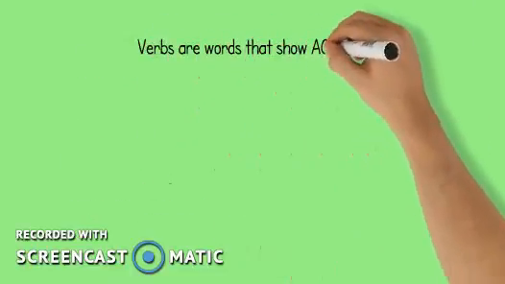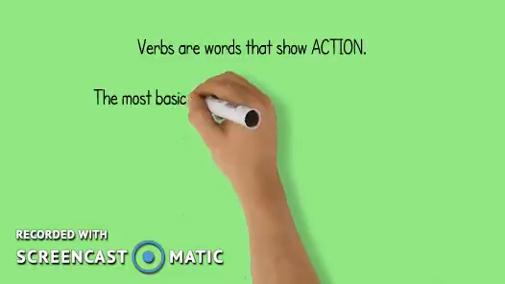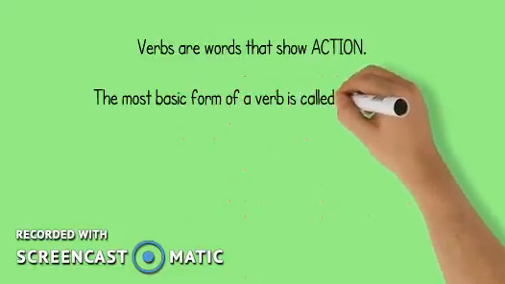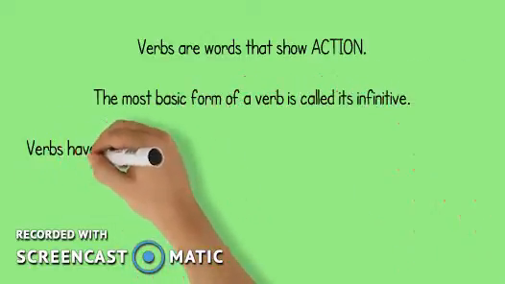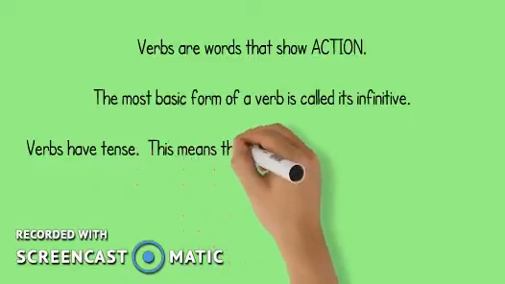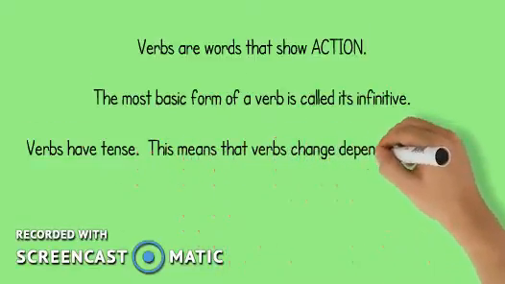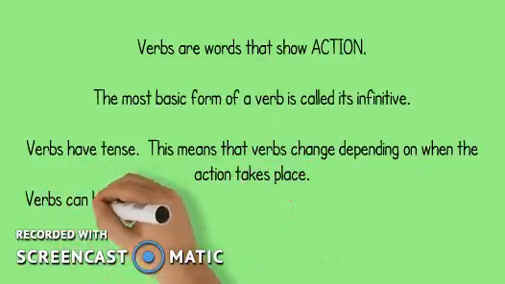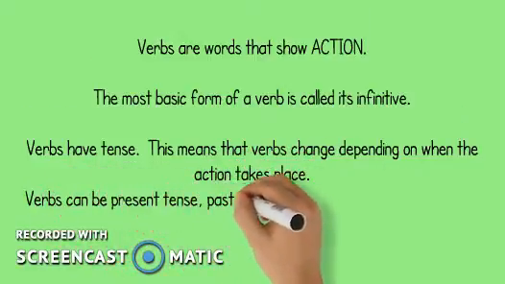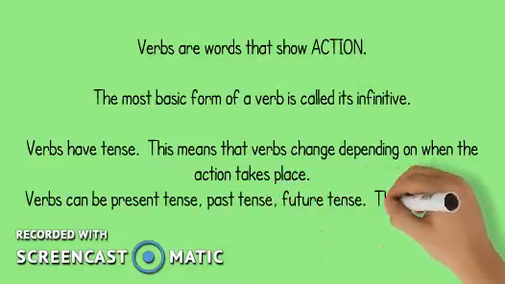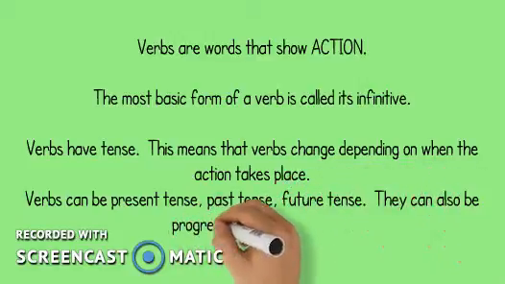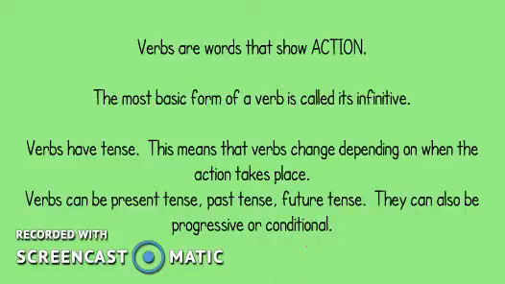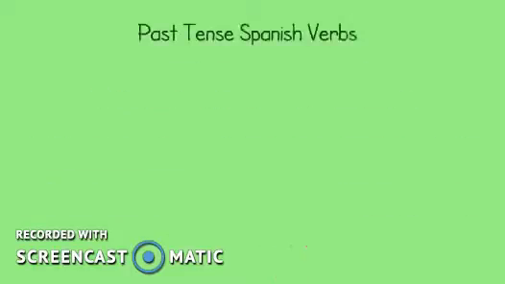Verbs are words that show action. The most basic form of a verb is called its infinitive. Verbs have tense. This means that verbs change depending on when the action takes place. Verbs can be present tense, past tense, future tense. They can also be progressive or conditional. Today we're going to talk about past tense Spanish verbs.